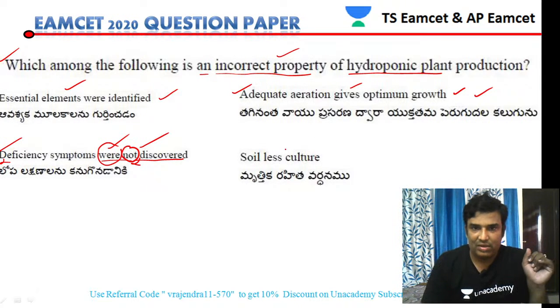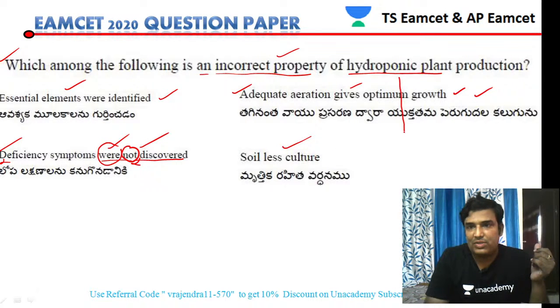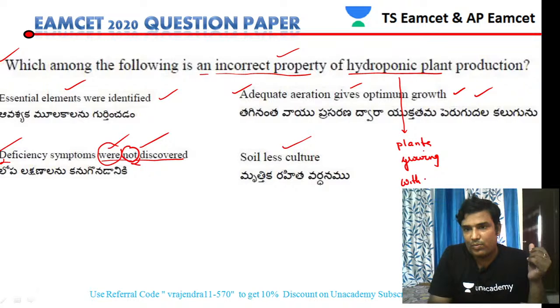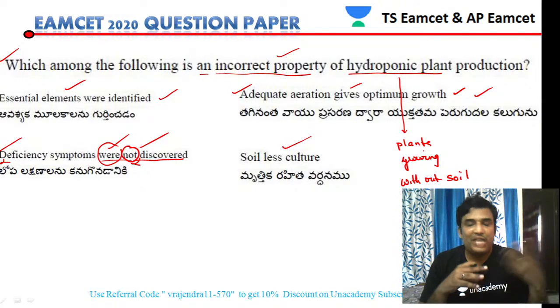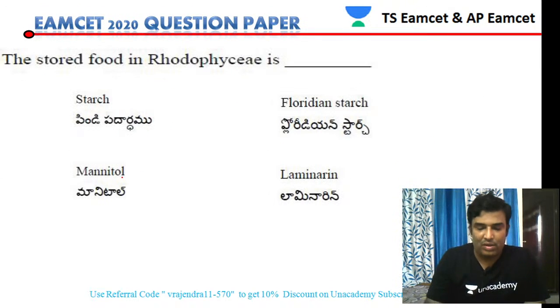Then soilless culture, no doubt, hydroponic plants. So what are hydroponic plants? Those plants which are growing without soil, or in the absence of soil, are called hydroponic plants. So finally, this is our answer: deficiency symptoms were not discovered. Okay, so let us see the next question.